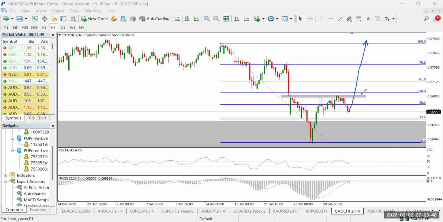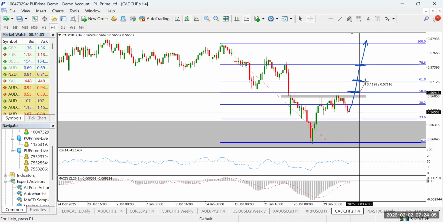You can see that in this instance now, the neckline region is just around Fibonacci 50. That means we're going to be looking at beyond Fibonacci 50 for profit taking levels. Possibly if you're taking 2 trades, you may look at Fibonacci 61.8 and Fibonacci 78.6, and that can give you an average of about 20 pips to Fibonacci 61.8 and about 52 pips to Fibonacci 78.6. Now, if there's extreme volatility, price actually could go as high as Fibonacci 100, which is about 91 pips.